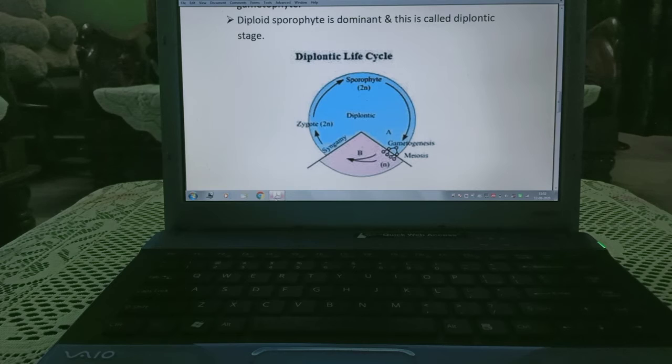You can see. Now here zygote, sporophyte, gametogenesis, meiosis, formation of gametes, fusion of gametes, syngamy, formation of zygote. Zygote converts into sporophyte. So this is diplontic life cycle.